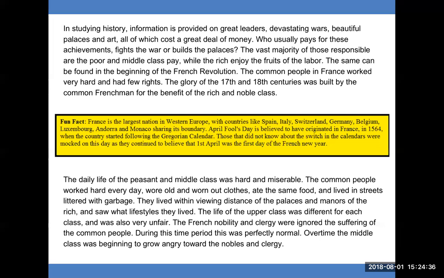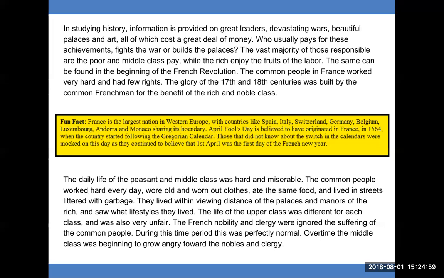The daily life of the peasant and middle class was hard and miserable. The common people worked very hard every day, wore old and worn-out clothes, ate the same food, and lived in streets littered with garbage. They lived within viewing distance of the palaces and manors of the rich and saw what lifestyles they lived. The life of the upper class was different and was also very unfair.